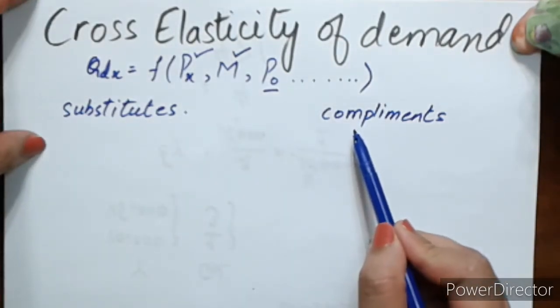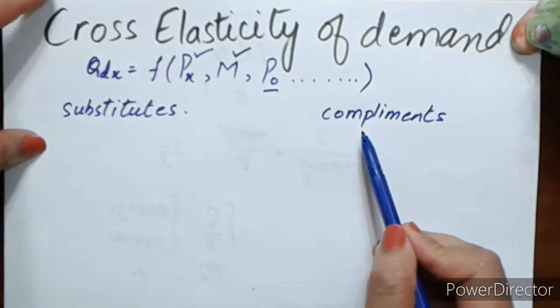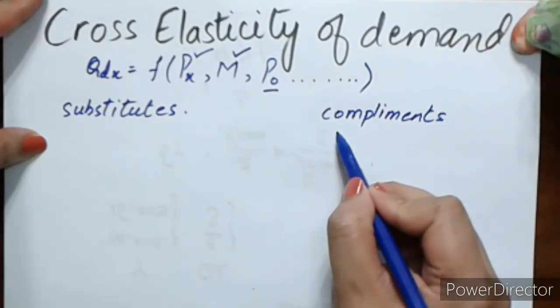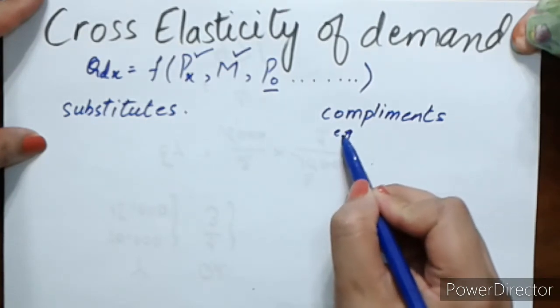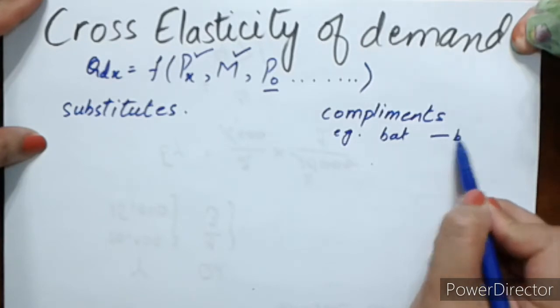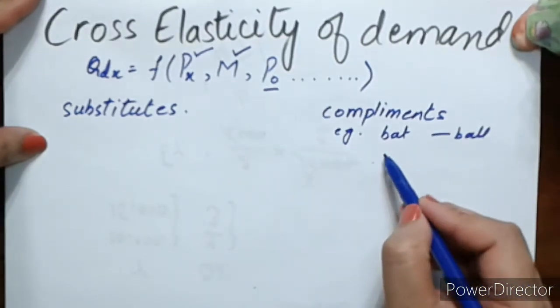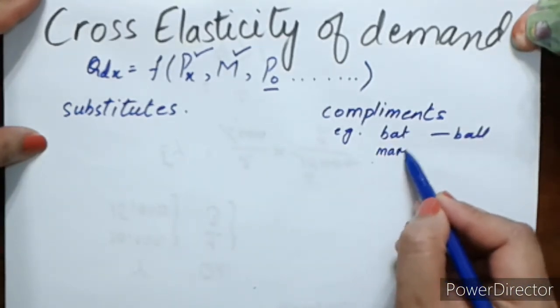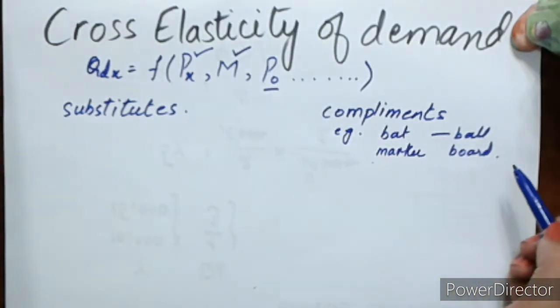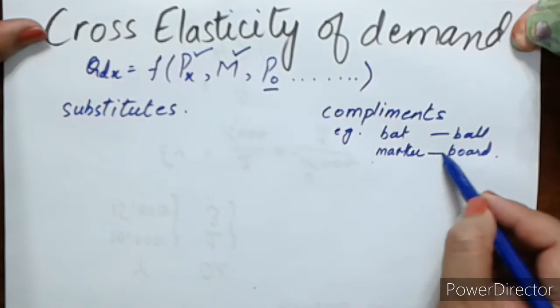What are complements? Complements are things that are jointly demanded. What do you mean by jointly demanded? If you buy one, you need to buy the second one also. Examples include bat and ball, and marker and a board. Board, marker and whiteboard can be complements to each other.